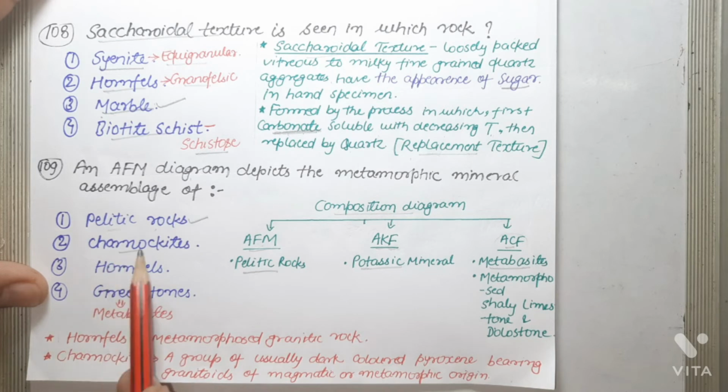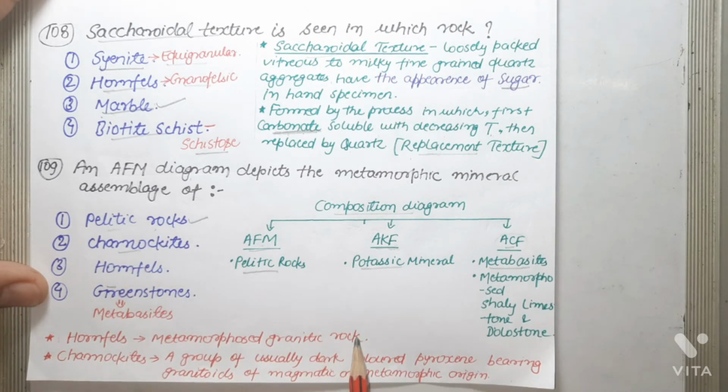As far as charnockite and hornfels are concerned, hornfels is a metamorphosed rock, and charnockite is a group of usually dark colored pyroxene bearing granites of magmatic or metamorphic origin.